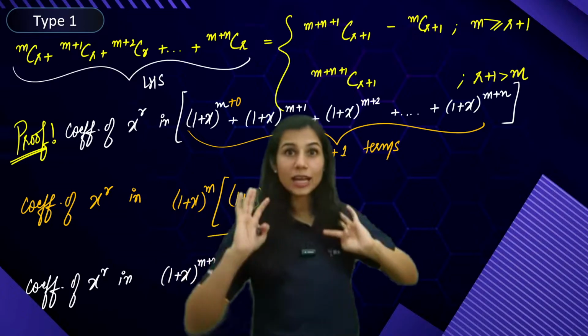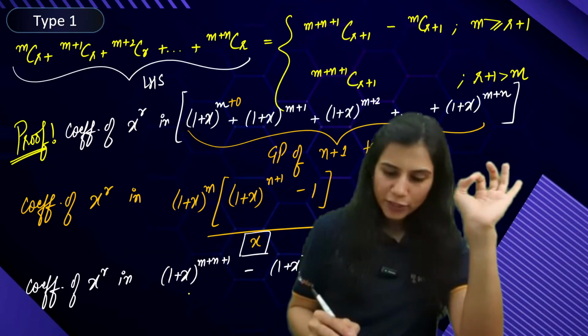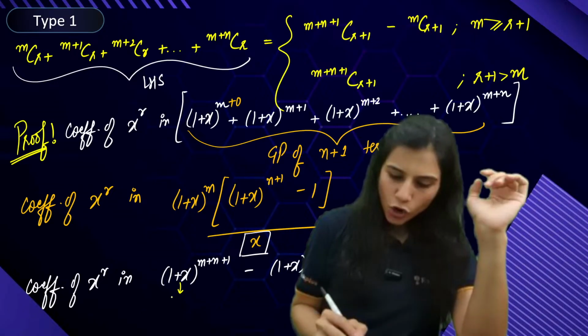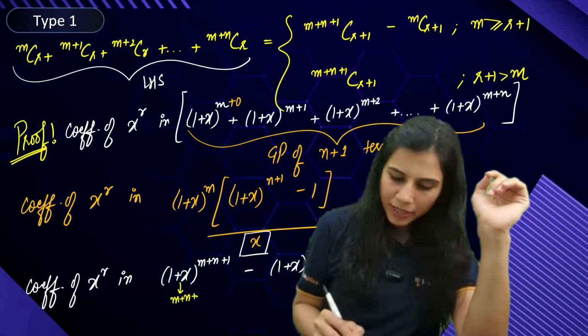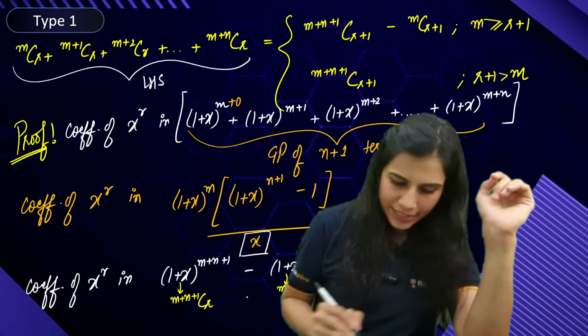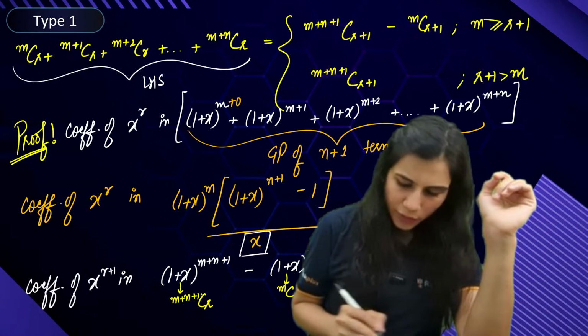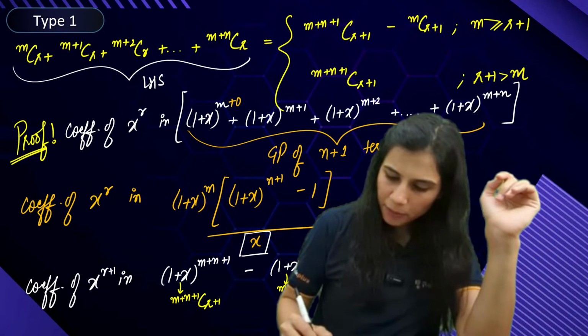Now you tell me. Now it's very simple. Now it's super simple. What is the coefficient of x to the power r plus 1 in this expansion? Obviously, it's (m plus n plus 1)C(r plus 1), and over here it will be mC(r plus 1). This is r plus 1, not r. So my answer will be r plus 1 here and r plus 1 here.